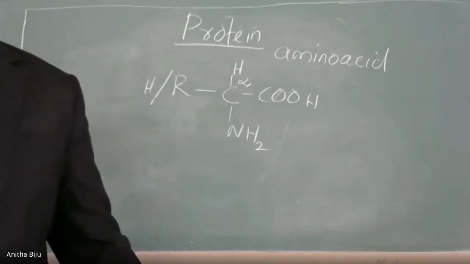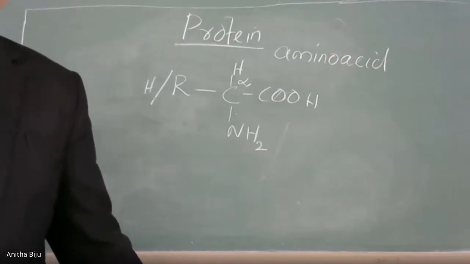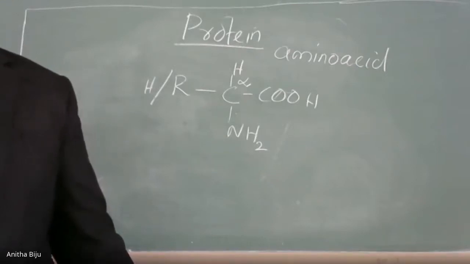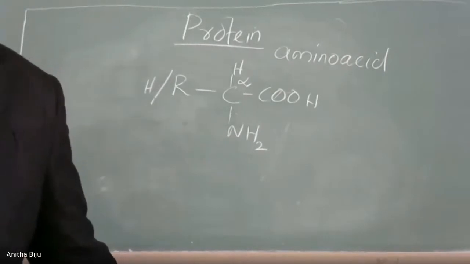So according to this, amino acids are generally classified into three categories: neutral amino acid, basic amino acid, and acidic amino acid. Basic amino acids are those that have one extra amino group. Acidic amino acids are those having one extra carboxyl group.